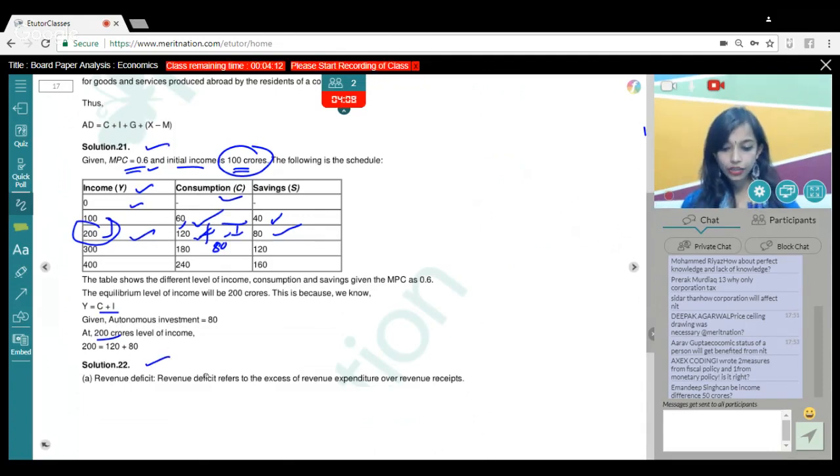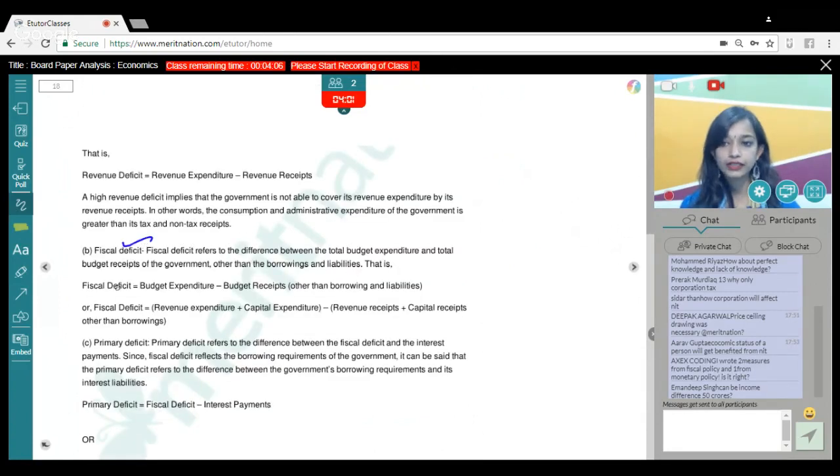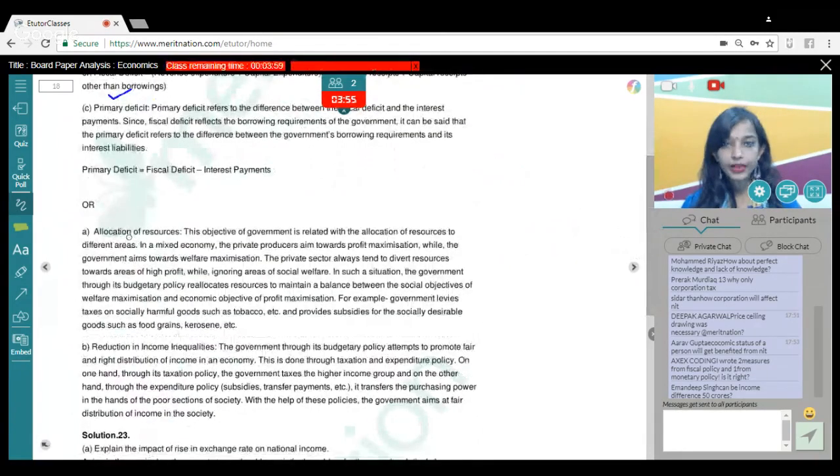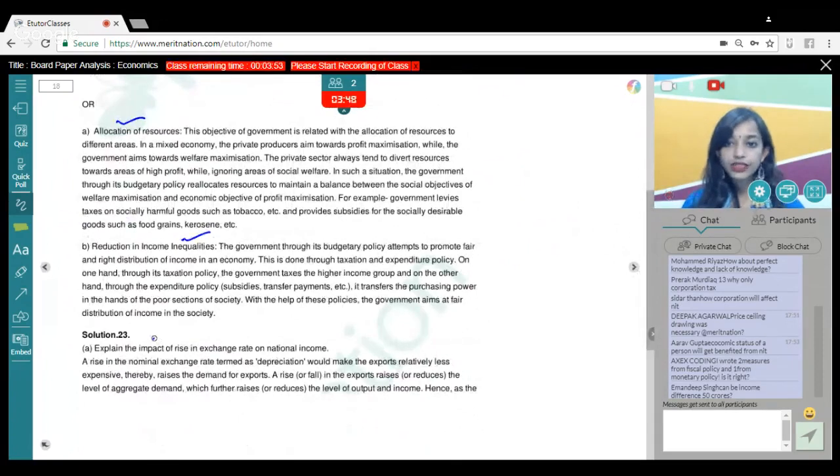Okay, time is short. Moving to the next, guys. Solution 22nd. Again, it was a direct question. You just had to explain various kinds of deficit, revenue, fiscal, and primary deficits. You could have written down the formulas. And second was objectives of government budget, allocation of resources, and reduction in the income inequalities. Again, theoretical, very direct.